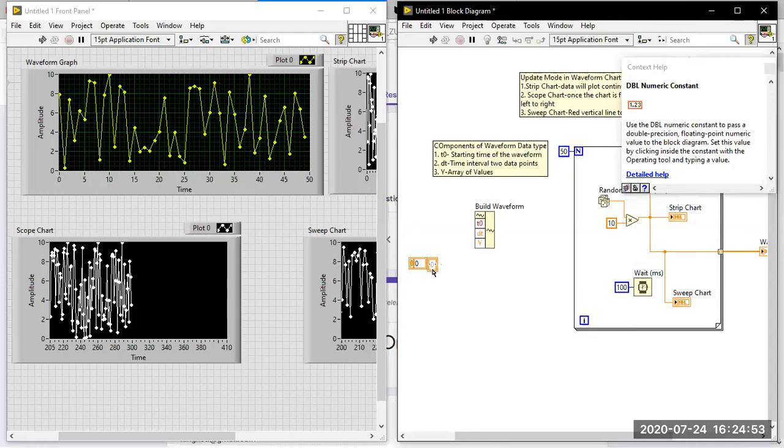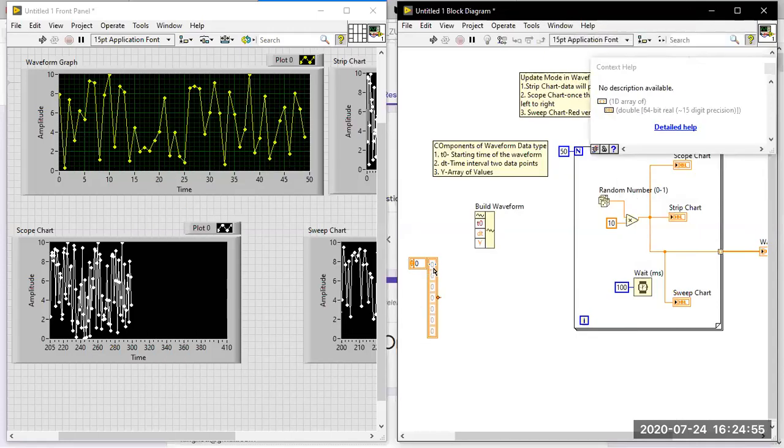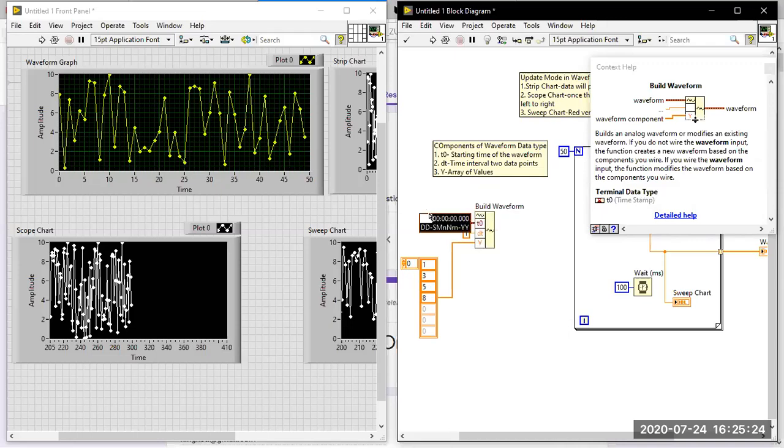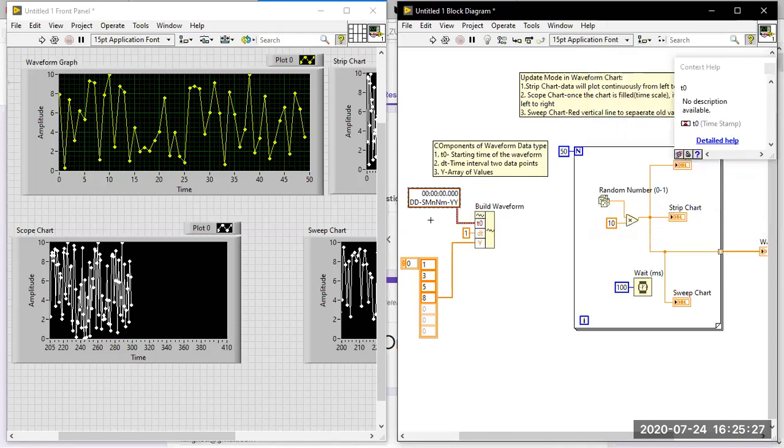The values I am giving here are 1, 3, 5, 8. Now I am going to connect this to the y input. dt is what represents the time interval, so you give how much interval you want. If you want a time interval of 1, just give 1. If I want 2, that will be written on the graph as the x-axis scale. And if you want the time, there is onboard time or system time, you can give the system time also, or else it will take the default time.